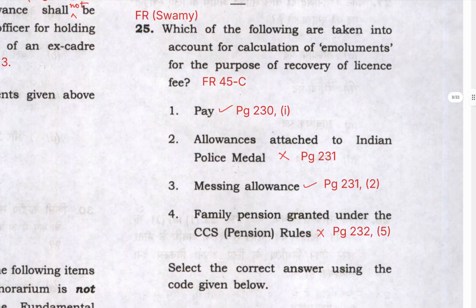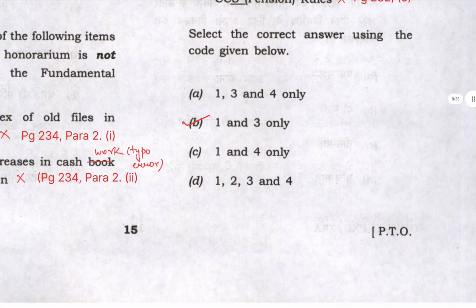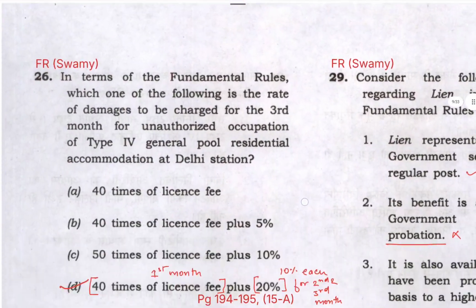Which of the following are taken into account for calculation of emoluments for the purpose of recovery of license fee? For recovery of license fee, it is covered under Fundamental Rule 45C. As per that, pay is included. Allowances attached to Indian Police Medal are not part of emoluments. Messing allowance is included for nurses, which is given to take care of their messing requirements. Family pension granted under CSS pension rules is also excluded from emoluments. Hence only 1 and 3 are part of emoluments. Hence the right answer will be B, 1 and 3 only.